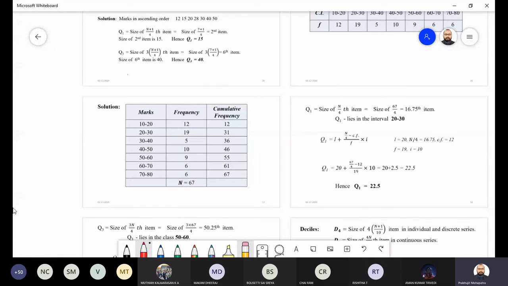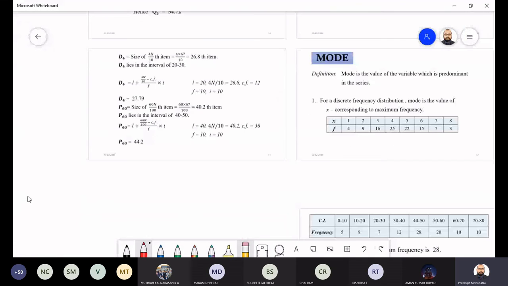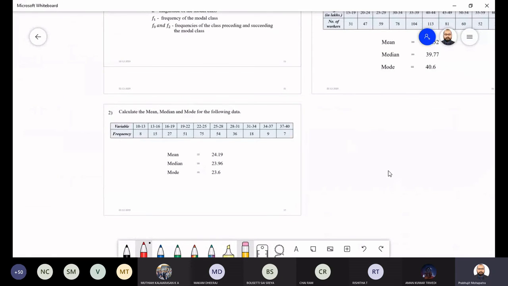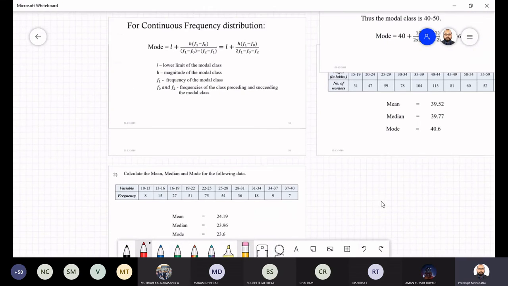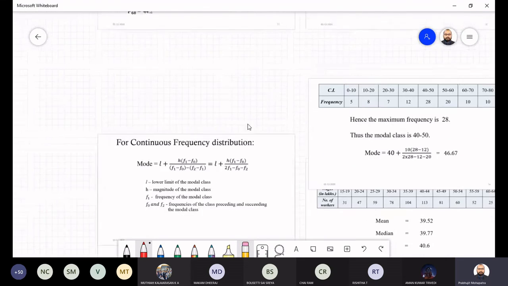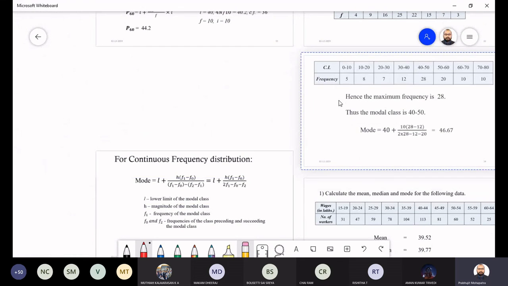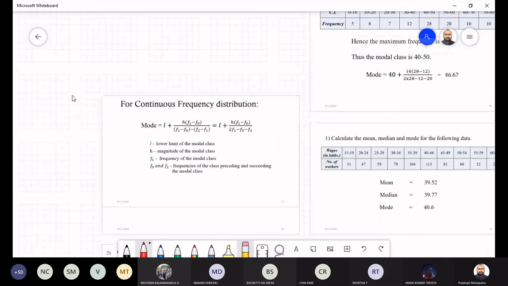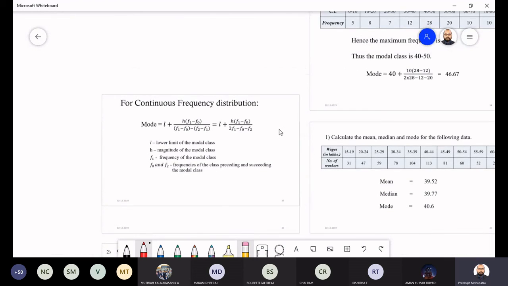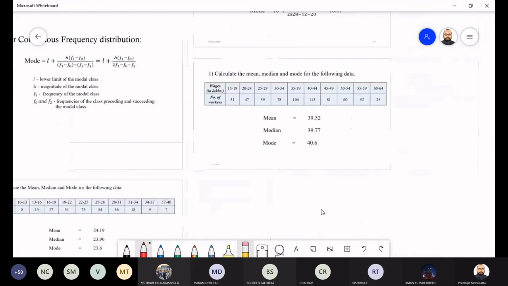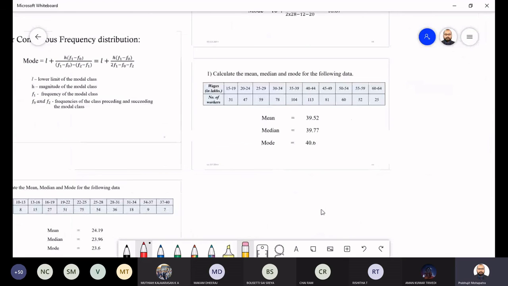So you need to understand how to use statistics. Let me see whether there is any problem or not. These are the problems. They are continuous. Okay, here is a problem. So 2-3 problems are there. So you calculate the mean of these problems. Okay. This is the first example. You note down this one and calculate the mean. Median and mode we'll discuss next class. Just find the mean and check whether you're getting 39.52 or not.